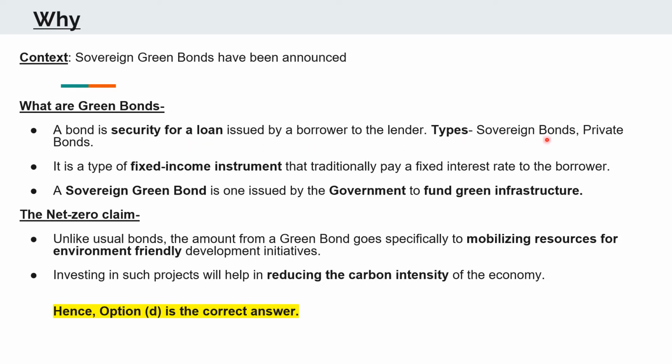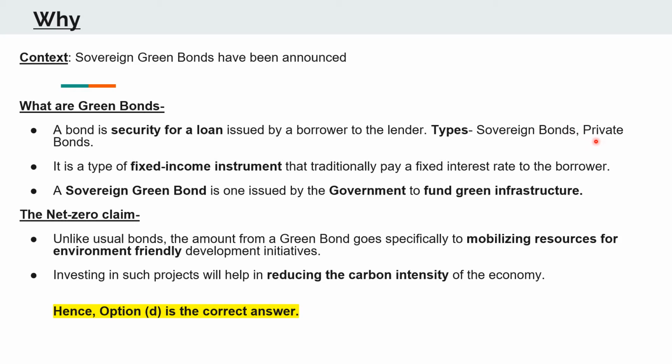There are two types of bonds broadly: the sovereign bond and the private bonds. The private bonds are those which are issued by private companies, corporate sector, and the sovereign bonds which are issued by government or any government agency. Also, there is a difference between sovereign bonds and the private bonds.